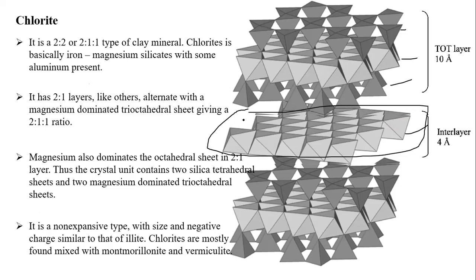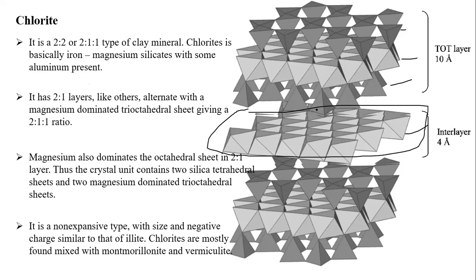Due to the presence of this layer, it is called 2:1:1. This is called aluminum octahedral. You can see some octahedral layer will be there. Sometimes magnesium will be dominant. This comes in trioctahedral conditions in the octahedral sheet. So that's the crystal unit.